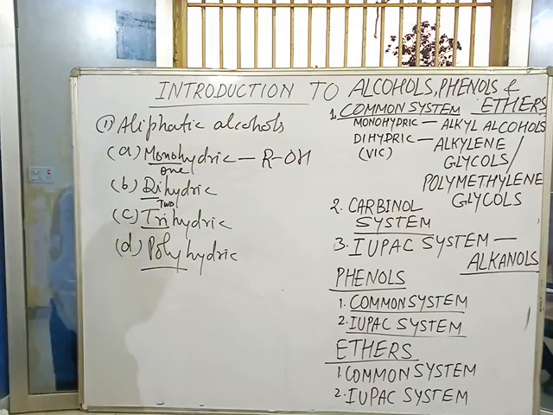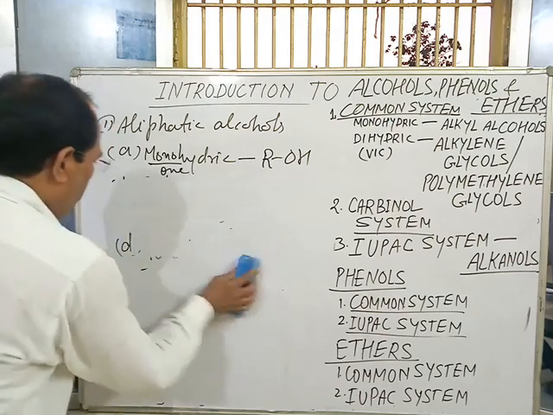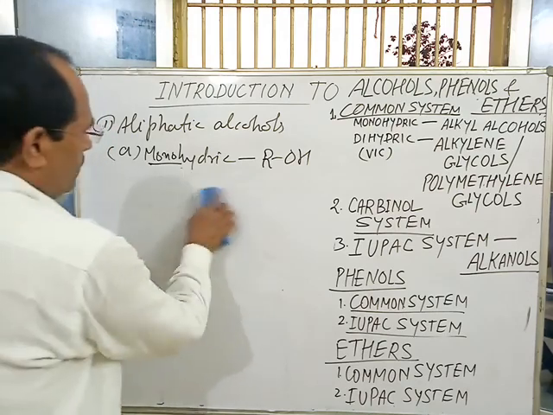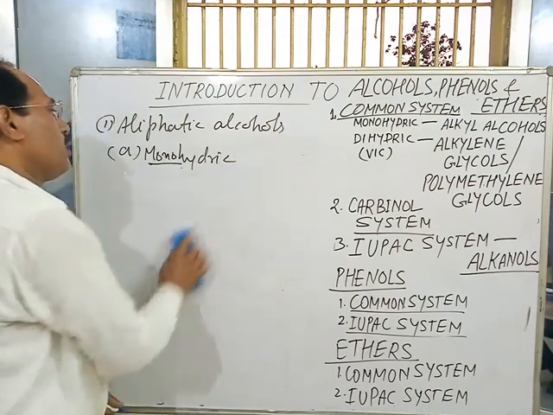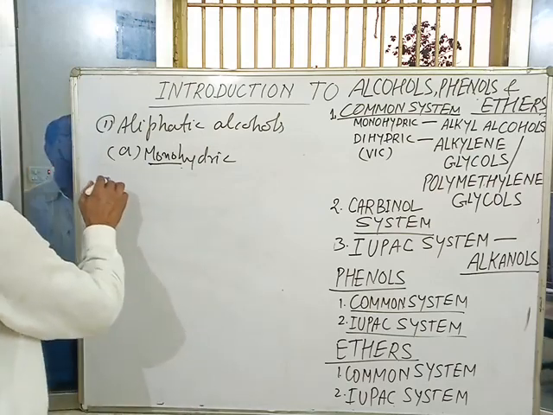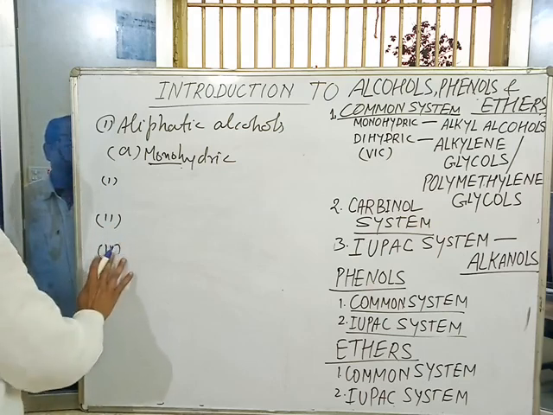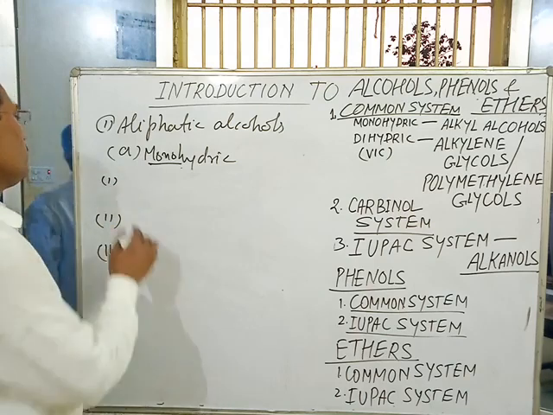Now, monohydric alcohols are further classified as primary, secondary and tertiary alcohols.